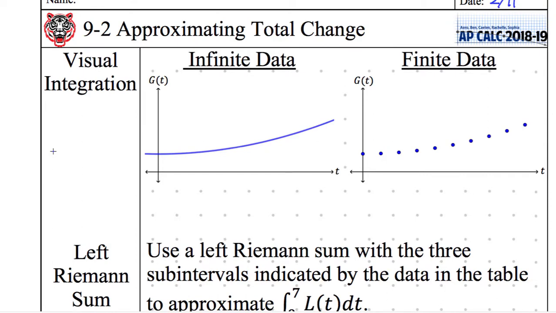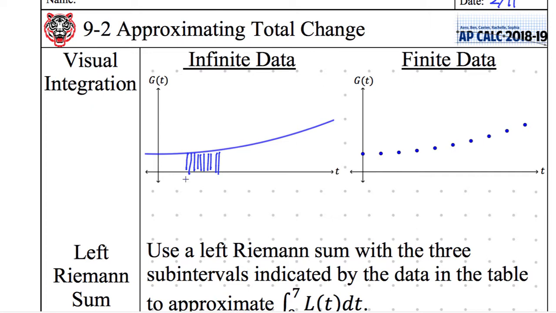So visual integration. So infinite data. Whenever I have infinite data, I technically have an infinite number of bars, right? An infinite number of rectangles. Just draw these lines on your notes. Let yourself know there are an infinite number of these bars. In fact, that's where the definition of an integral comes from. Let n go to infinity of this Riemann sum. I haven't talked about a Riemann sum. Well, I might have mentioned it before, but definitely today is where we first do our Riemann sum.